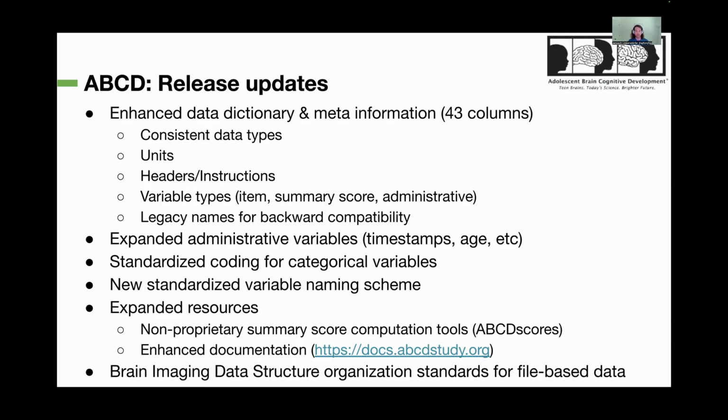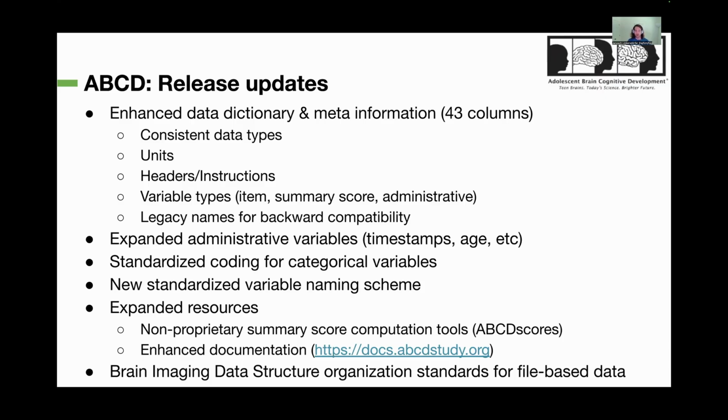The 6.0 data release includes several important changes. For example, we improved drastically on the quality of the data dictionary and the included meta information. We now provide consistent data types for all of the variables, units where applicable, and more information about the assessment situation. We also include more administrative variables.